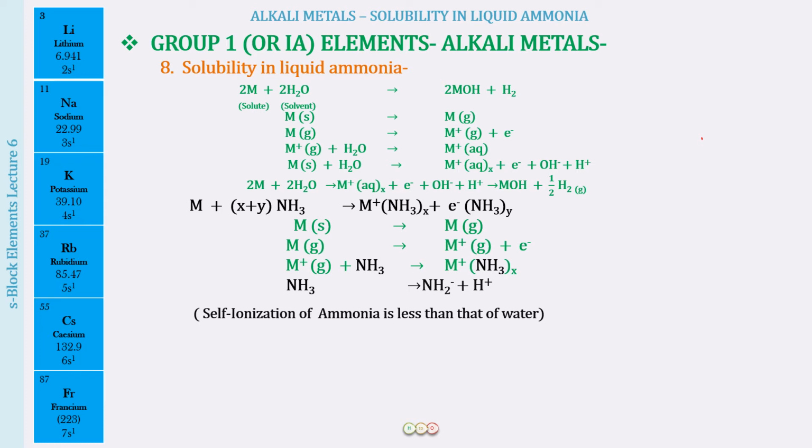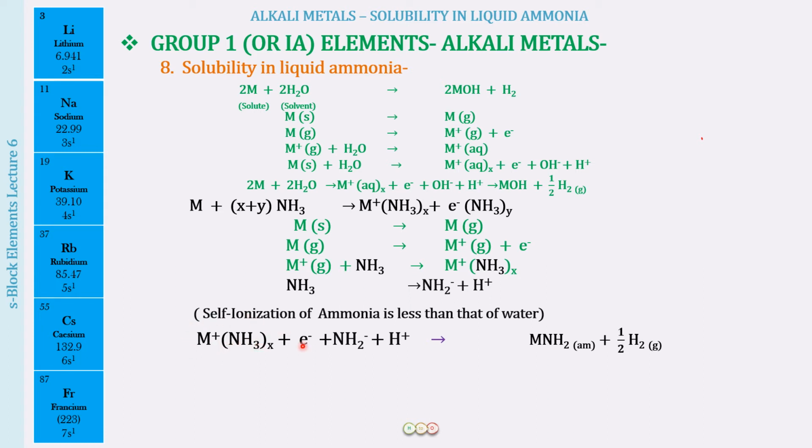But supposedly, let us take that there has been some prolonged standing, or we have heated the solution. So what is going to happen at that time, because we have to understand this reaction also. Okay, so then we had put the alkali metal in the ammonia, right? And when we put alkali metal in ammonia, what we got was the ammoniated cation.